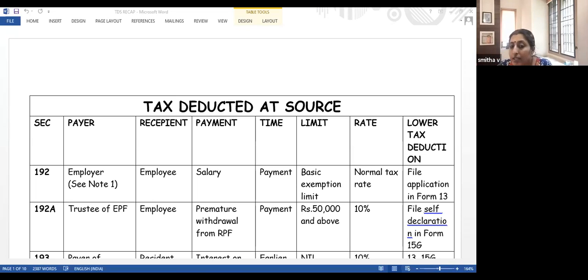Examine and explain TDS implications in the following cases with reasons. So you have to see whether TDS is to be deducted. You also have to assume that all of them are residents and they are also having a PAN number.